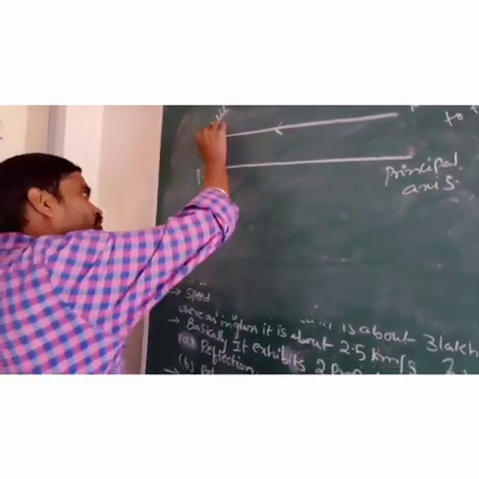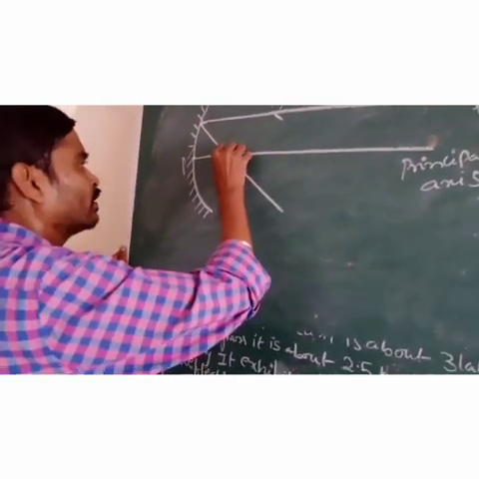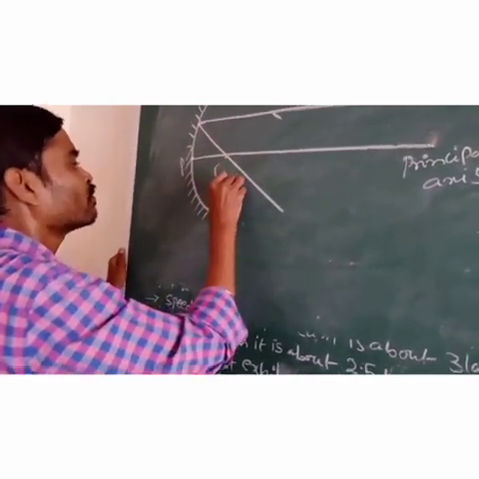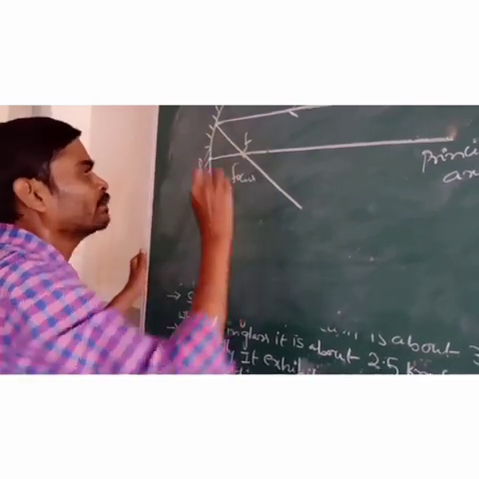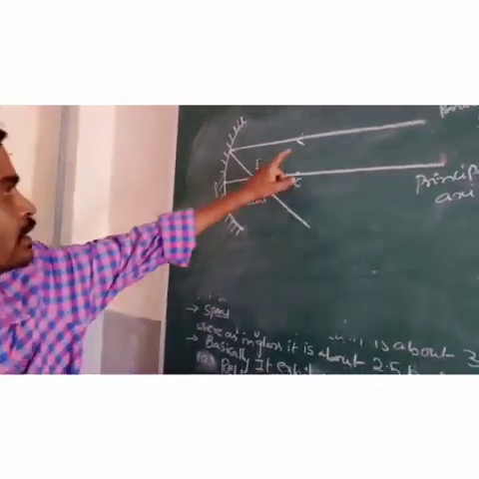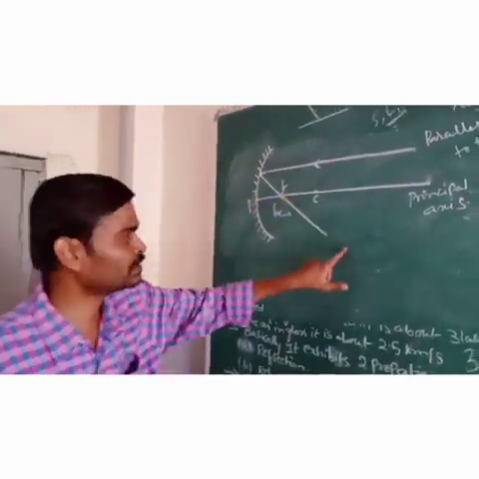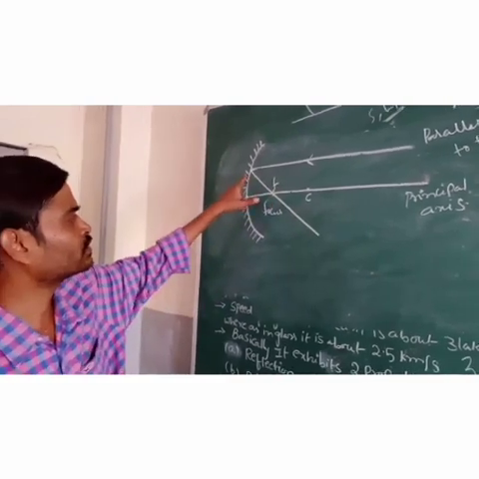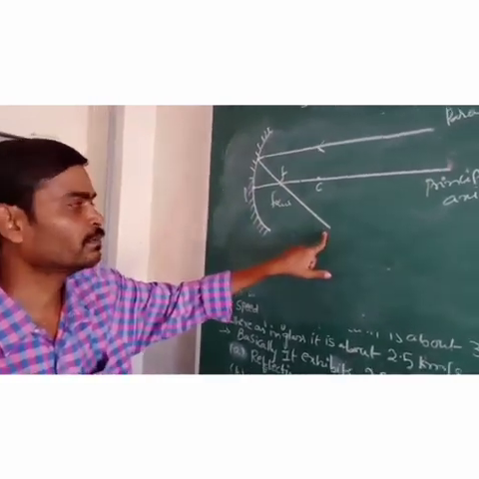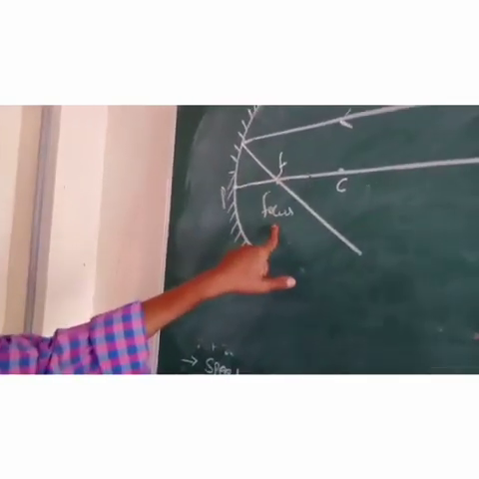After reflecting, it will pass through the point called the focus, denoted by F. So the ray which is passing parallel to the principal axis, after the reflection, will pass through the focus.